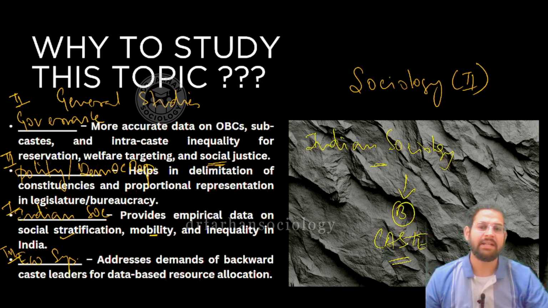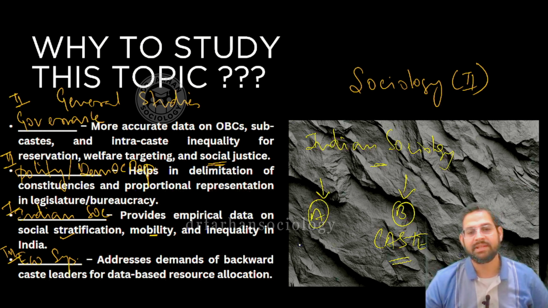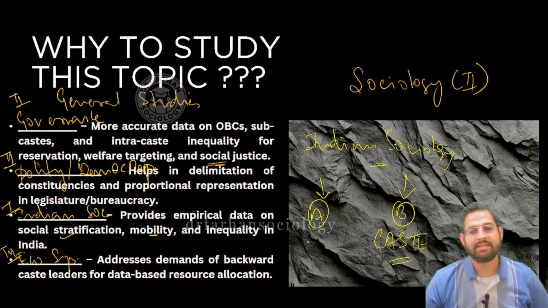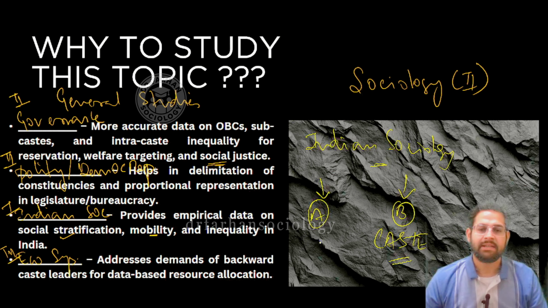So it is directly interrelated to your section B when it comes to caste. And there are different thinkers that need to be discussed; in fact, all the three important thinkers that you have in section A, Ghurye, Srinivas, Desai, in some way or other, directly or indirectly, have mentioned it.